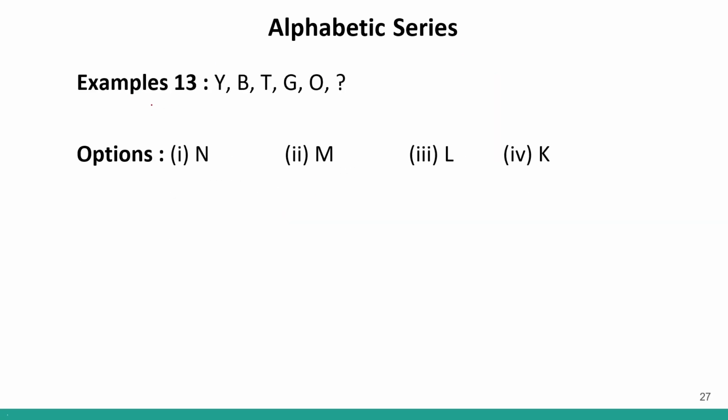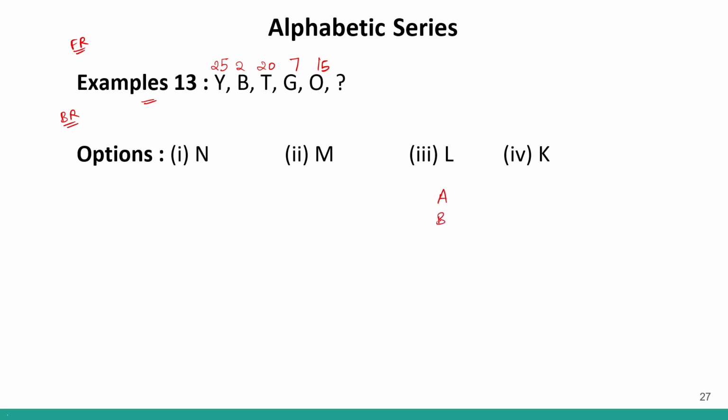Now, example number 13. So, 3 series are given to us and we have to identify. This is if I give them forward ranks. Okay, I am giving them forward ranks. If I give them forward ranks, this is 25, this is 2, this is 20, this is G is how much? G is basically 7 and O is 15. This is forward rank. Now, if I give them backward ranks, do you remember backward ranks?